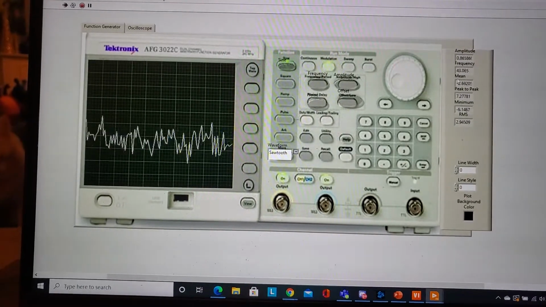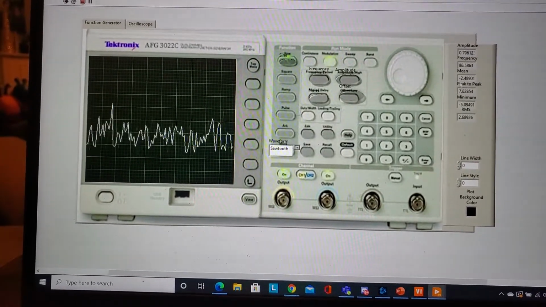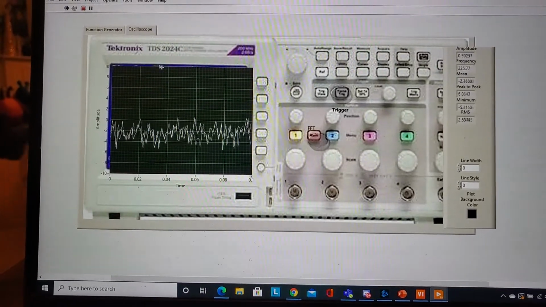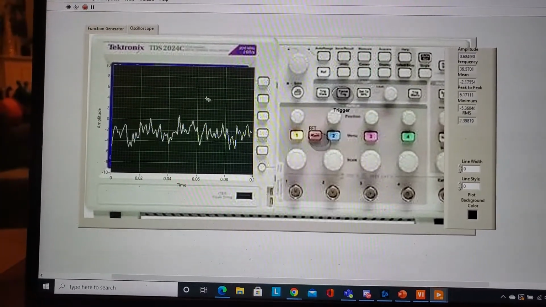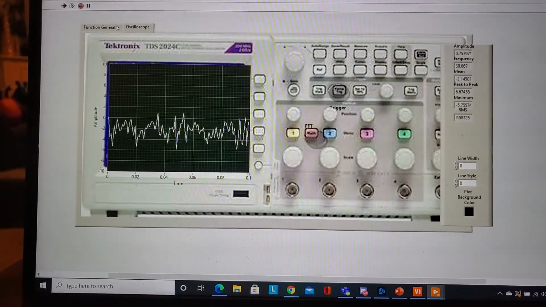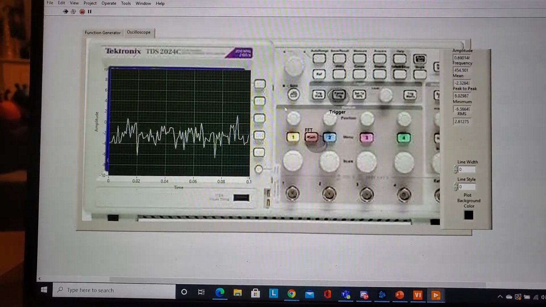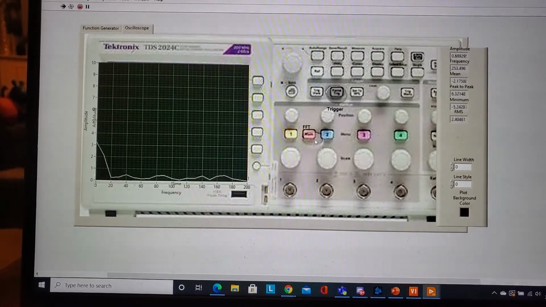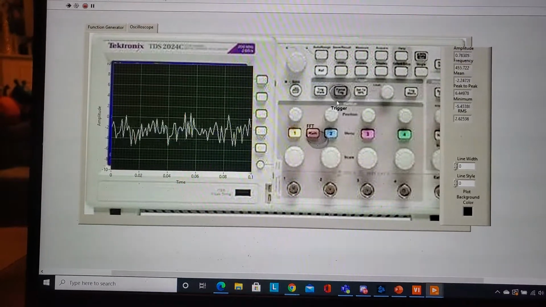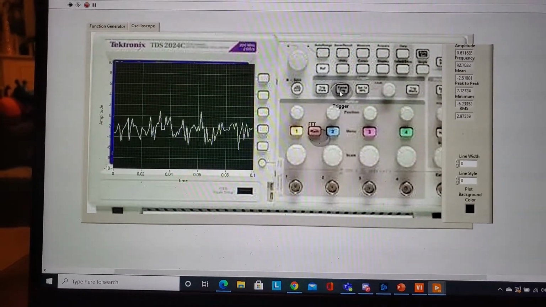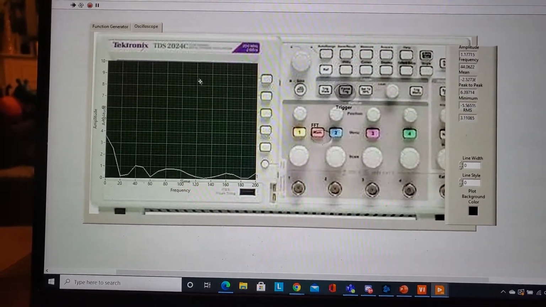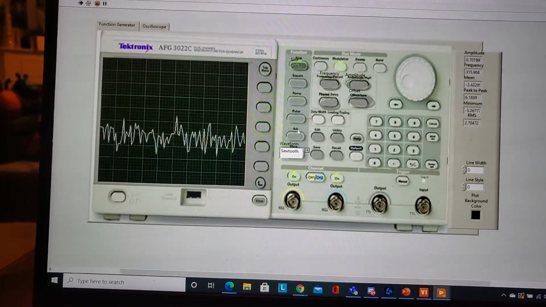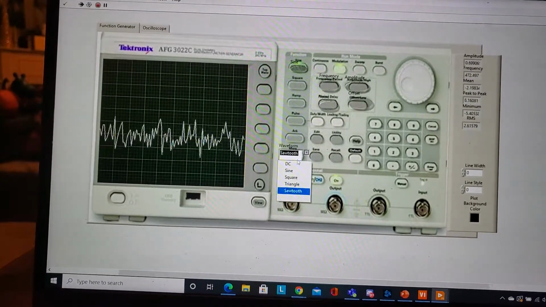We have all the readings over here. We have our oscilloscope. The other side, we want to see FFT. Just click right here. We have the trigger. Generator, switch it to sine.